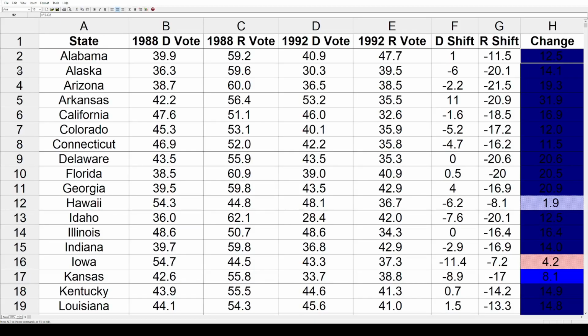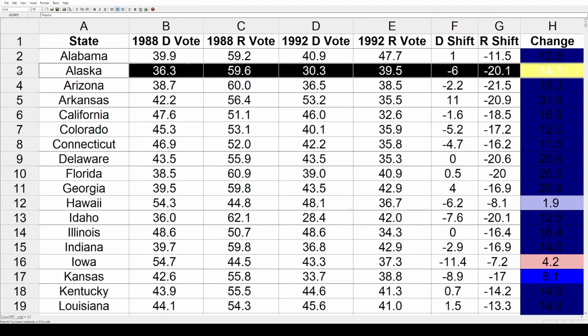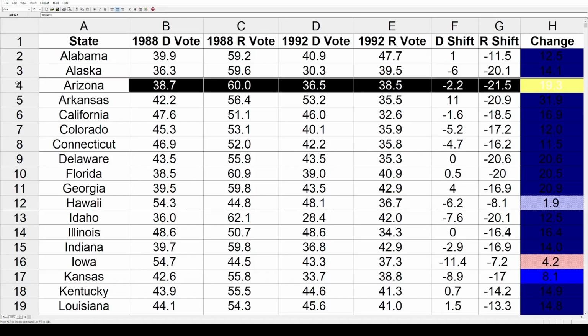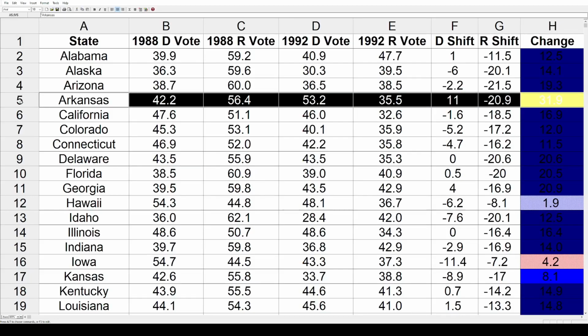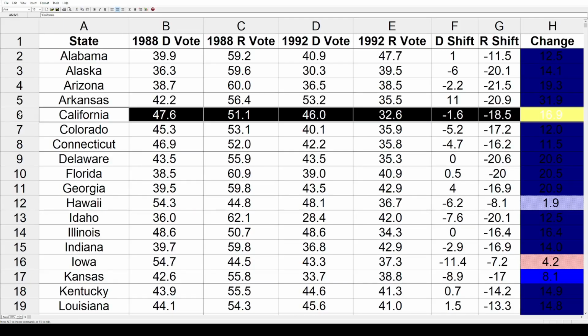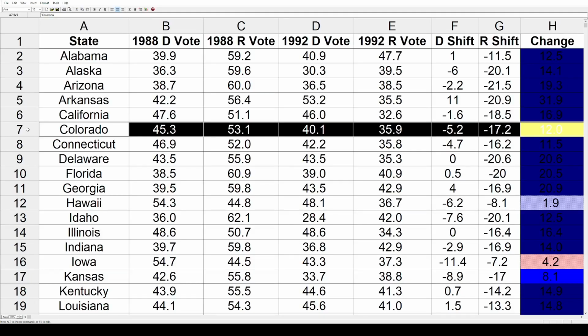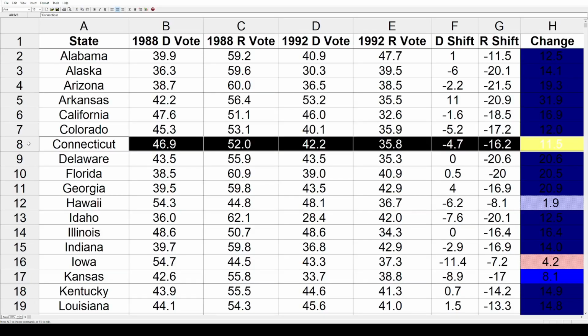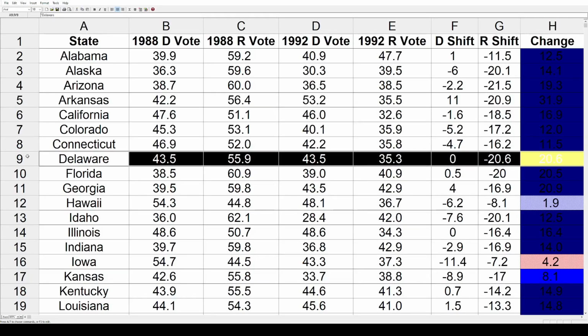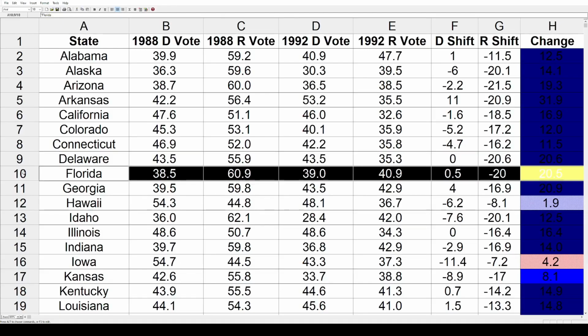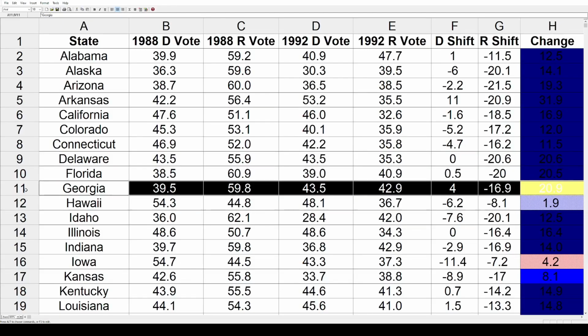And these are all shifts toward the Democrats. Alaska went 14.1, Arizona 19.3, Arkansas, look at that, 31.9. And that's probably because Bill Clinton, his home state was Arkansas, but it's impressive nonetheless. California, that shifted 16.9, Colorado, an even 12%, Connecticut, 11.5%, Delaware, 20.6%, Florida, 20.5%, and Georgia, 20.9%. A lot of big shifts there toward Bill Clinton.